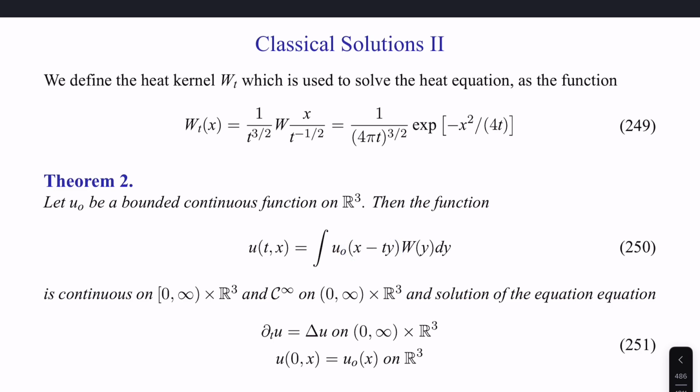It will be continuous, infinitely differentiable in time and space, and the solution of the equation can be written as 251. Here's the heat equation, and this is the initial condition, unbounded.